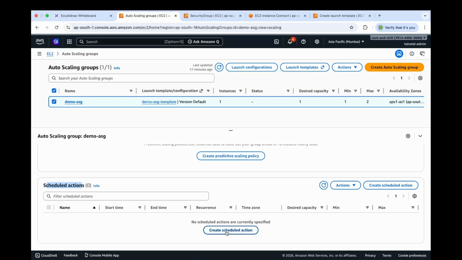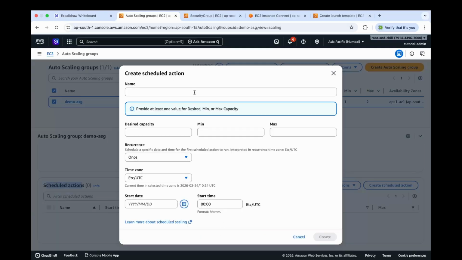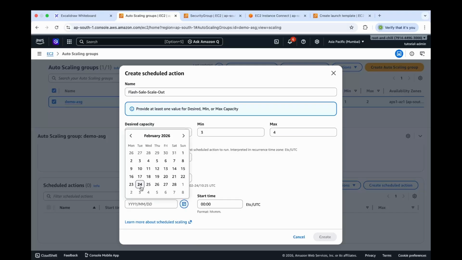Scroll to the bottom and we see we have here scheduled actions. So let's click create scheduled action. Let's give this action a name. As per our diagram, let's set the desired capacity to 3, min to 3 and max to 4. We will set recurrence to 1. Now let's select the start date. We will choose today's date as 24th of February.